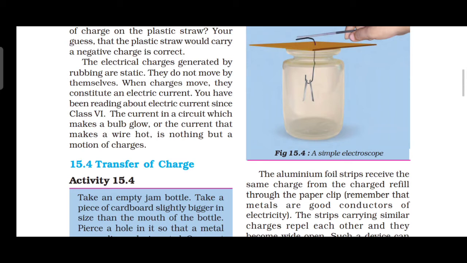Such a device can be used to test whether an object is carrying charge or not. This device is called what? Electroscope. The aluminum foil strips receive the same charge from the charged refill through the paper clip. So the strips carrying similar charges repel each other and become wide open. Such a device is called what? Electroscope. Okay, it is a simple electroscope device. We charge the aluminum foil through the refill and the paper clip.